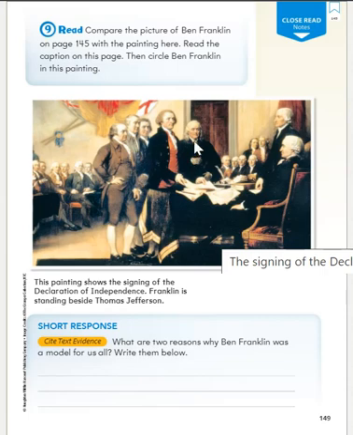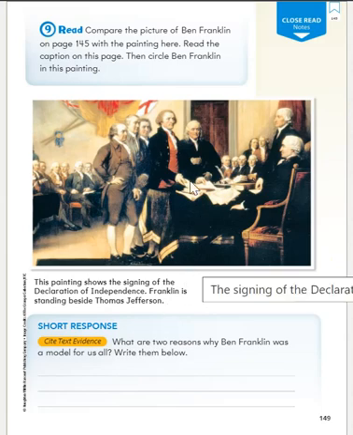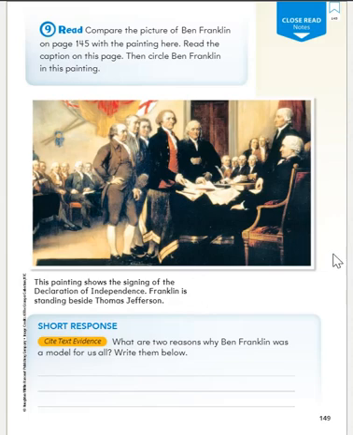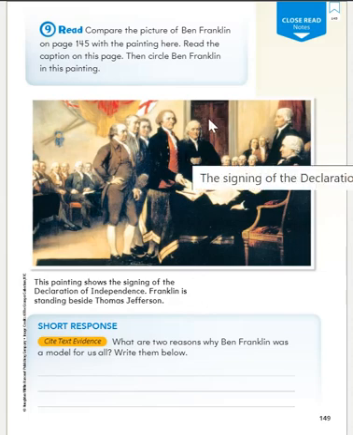I think we're looking at this gentleman right here. I think that's our Benjamin Franklin. He's got longish hair and he's a little shorter than everybody. He's a tiny guy. And it says he's standing beside Thomas Jefferson, who is here. Okay? So go ahead and circle Ben Franklin right here.